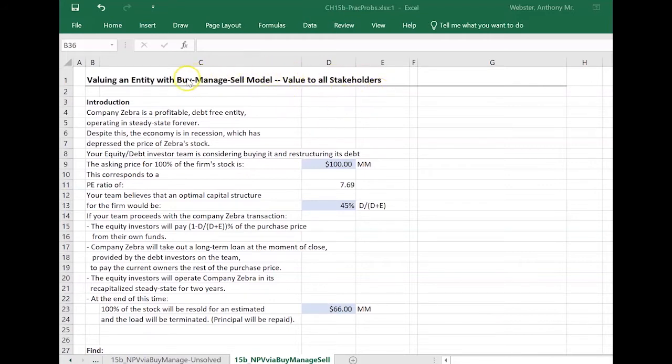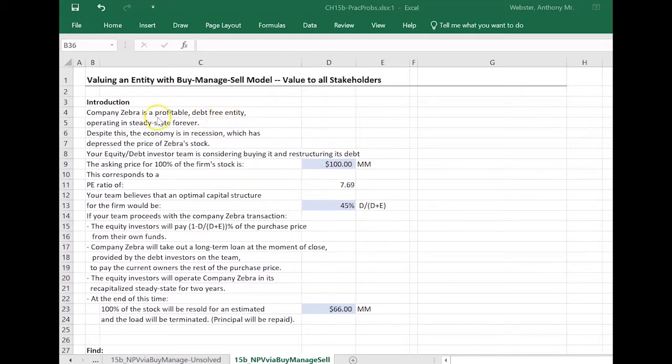But the buy, manage, sell model is more realistic than the perpetuity model because most entities are not going to be around until the end of time. But if we're, for example, a private equity team with equity investors and lenders, we can buy the company, control its equity and its debt for a small number of years, resell it. That's a lot more realistic and a lot easier to predict. So let's go ahead and check out one of these types of problems.